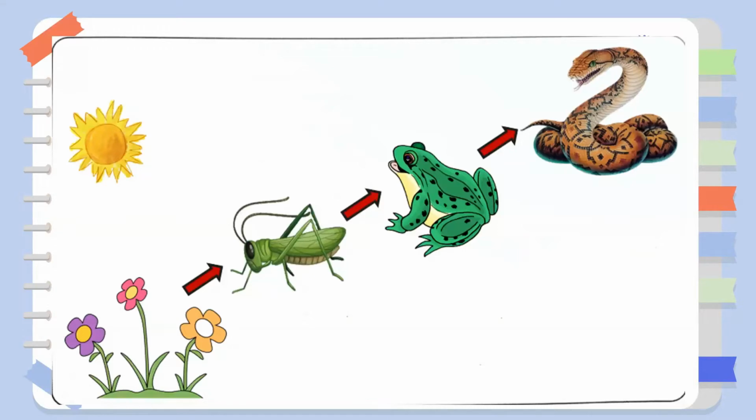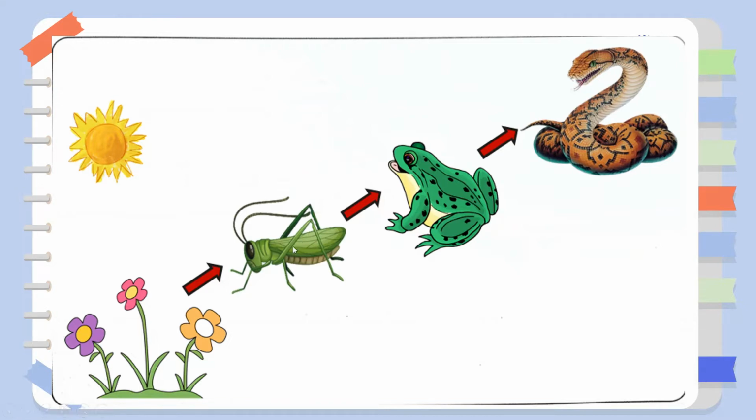And this is an example of a food chain. We have here the plant as the producer, the grasshopper as the primary consumer, the frog as the secondary consumer, and the snake as the top consumer, or what we call the apex predator.